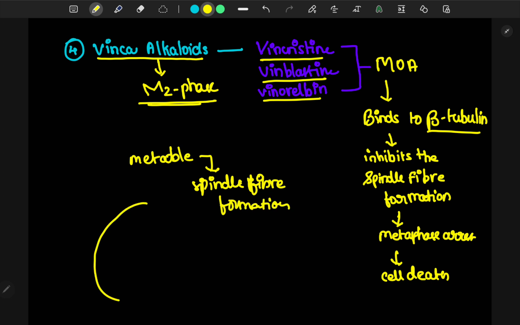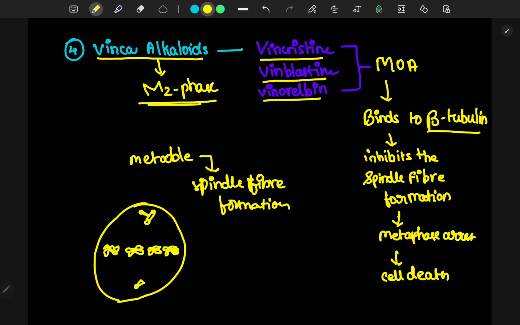Here spindle fibers are present. After the replication, all sets of the chromosomes are arranged at the middle.